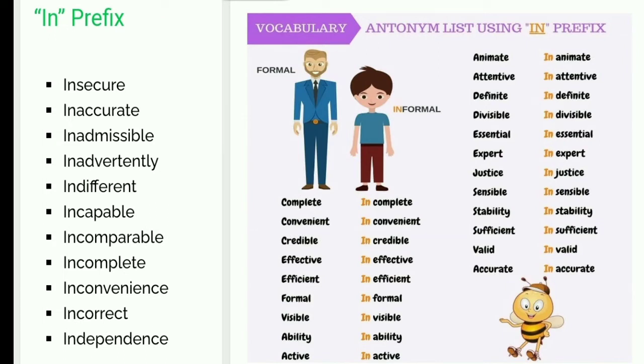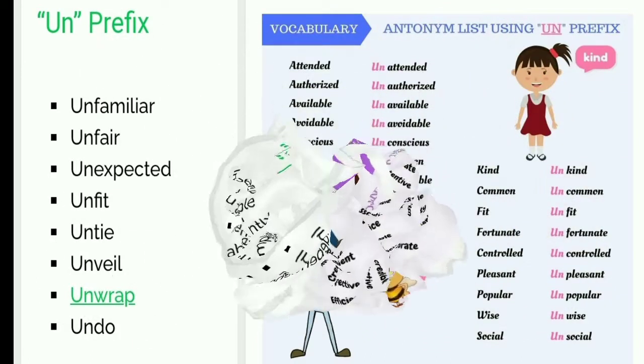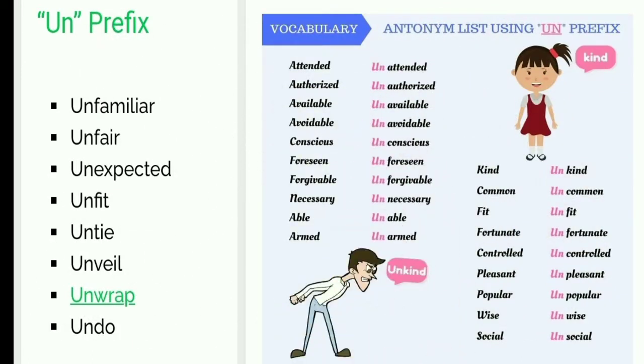Through in, there are insecure, inaccurate, inadmissible. The antonym of complete is incomplete, of convenient is inconvenient, of credible is incredible, of effective is ineffective, of efficient is inefficient. And the last prefix is un: unfamiliar, unfair, unexpected, unfit, untie. The antonym of attended is unattended, of authorized is unauthorized, of available is unavailable, of avoidable is unavoidable, and of conscious is